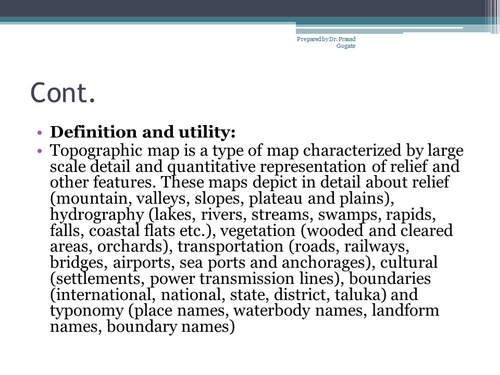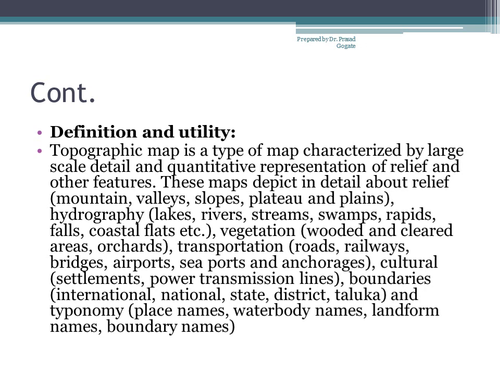Hydrography, that is water bodies in the form of lakes, rivers, streams, swamps, rapids, falls, coastal flats, etc. Vegetation, wooded or clear areas, orchards. Transportation, that is roads, railways, bridges, airport, seaport and anchorage. Cultural features like settlements, power transmission lines, etc. Then boundaries, different types of boundaries, administrative boundaries, that is international, national, state, district and taluka.